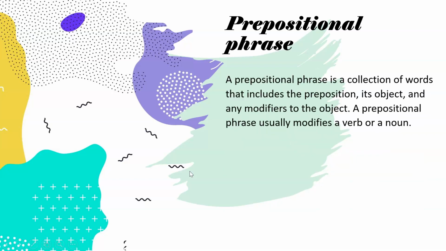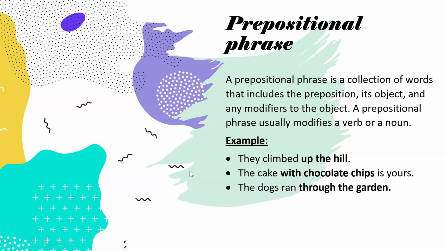A prepositional phrase is a collection of words that includes the preposition, its object, and any modifiers to the object. A prepositional phrase usually modifies a verb or a noun. Some of its examples: they climbed up the hill. The cake with chocolate chips is yours. The dogs ran through the garden. Up the hill, with chocolate chips, through the garden, these are all prepositional phrases consisting of a preposition.